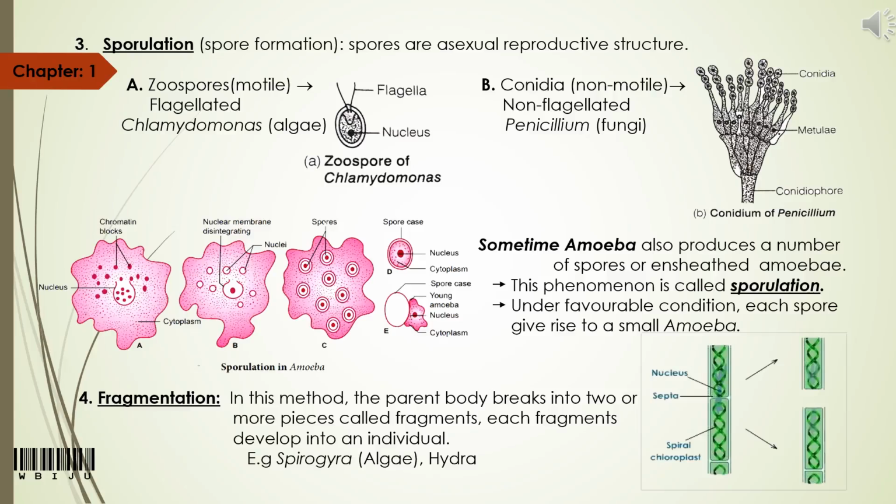Okay, so come to the next method, that is fragmentation. So actually in this method, what happens? The parent organism will break up into smaller fragments, and each fragment can develop into a new individual. And it takes place in simple multicellular organisms just like Spirogyra. The process is somewhat similar to that of binary fission, but binary fission takes place in unicellular organisms, whereas fragmentation takes place in multicellular organisms.